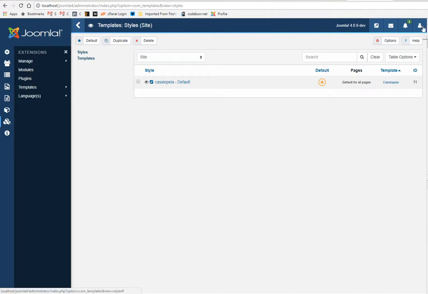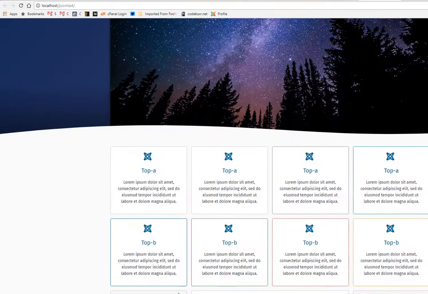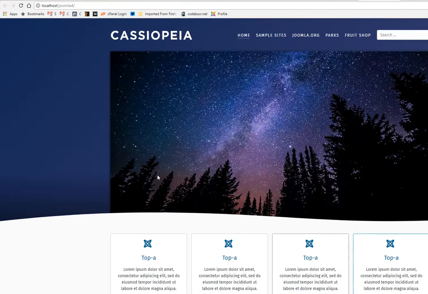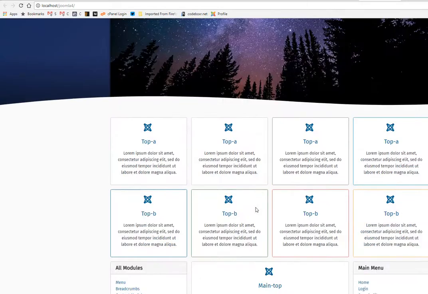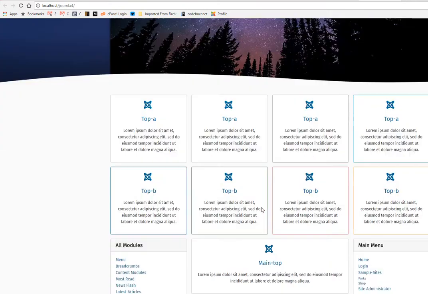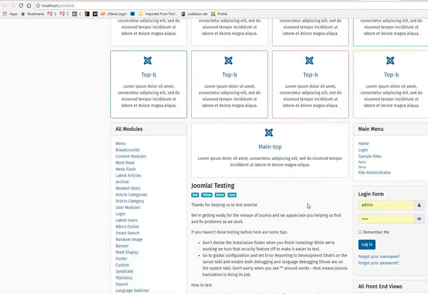By the way, I think we forgot to explore the front end, so let's try to explore the front end. Wow. You can see all the module positions on the front end.